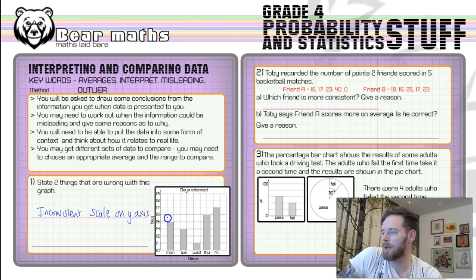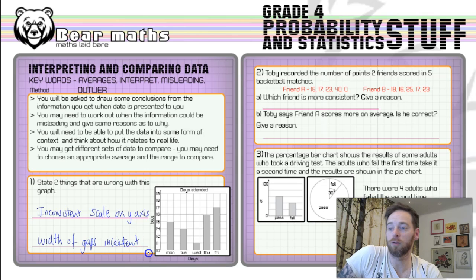And bar charts should have gaps between the bars, but unfortunately they've drawn this bar chart with a slightly different width gap. Okay, so I'm going to put the width of the gaps is also inconsistent. Okay, inconsistent meaning not consistent, not the same. There you go, there's our two things that we could state. And again, you could just write that it doesn't start at 0 for the bar chart, and it doesn't make any sense for it to start at 10.